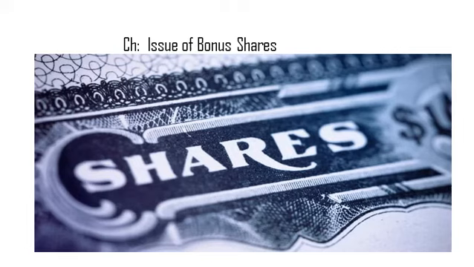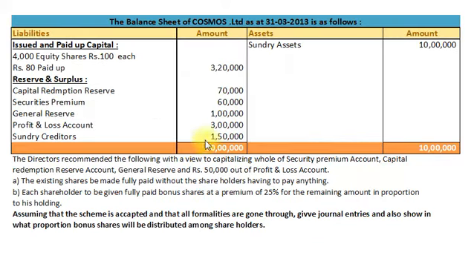Dear students, today we will solve one example of bonus shares in subject Advanced Accounting and Auditing paper 4 for class 2nd year BCom semester 4, Veer Narmad South Gujarat University. Here is the example. The balance sheet of Cosmos Limited as at 31st March 2013.